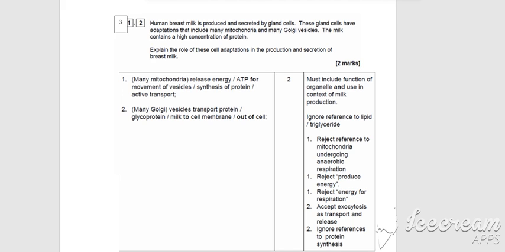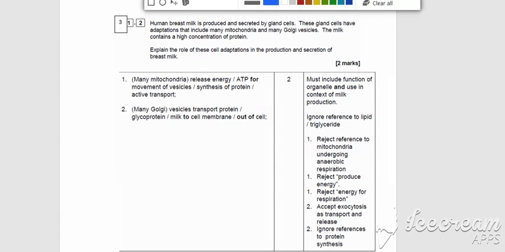3.2. Human breast milk is produced and secreted by gland cells. These gland cells have adaptations that include many mitochondria and many Golgi vesicles. The milk contains a high concentration of protein. Explain the role of these cell adaptations in the production and secretion of breast milk.